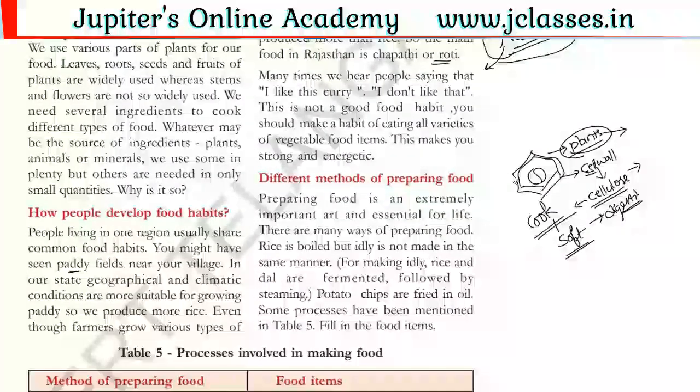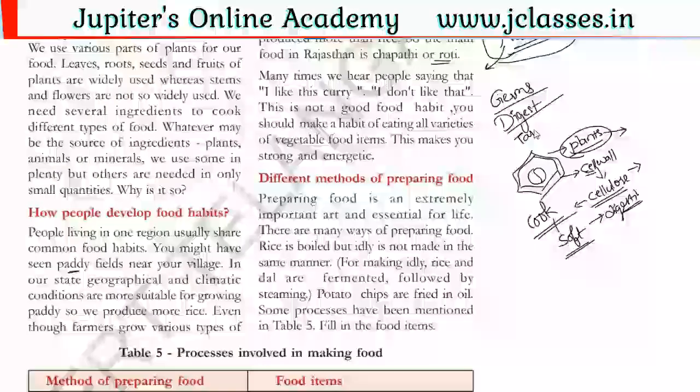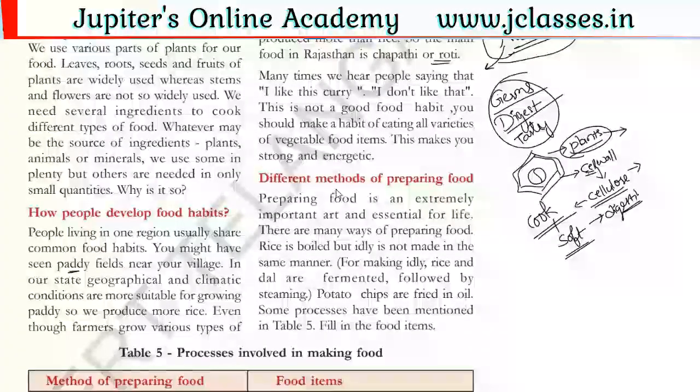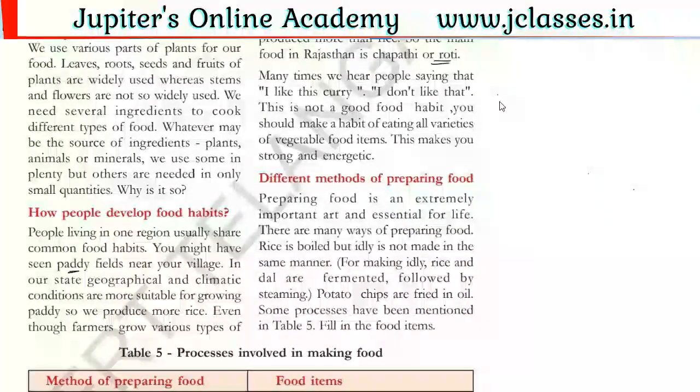And one more thing, we can destroy the microorganisms or germs. We can destroy germs and digest the food easily. At the same time, one more thing, it becomes very tasty. So due to all these reasons, we cook the food materials. So first, what is meant by cooking, right?